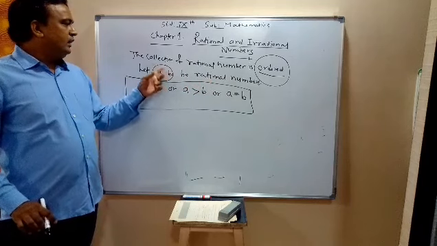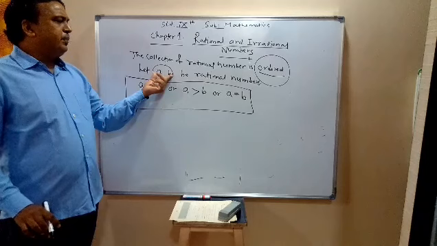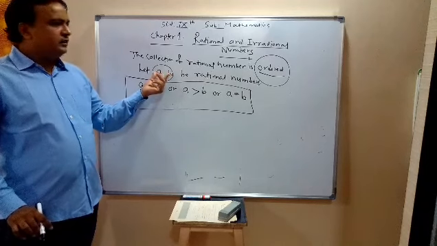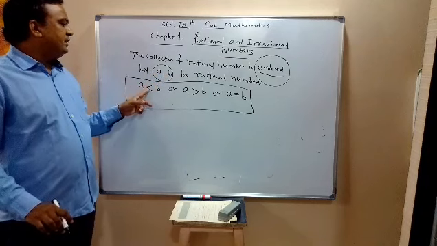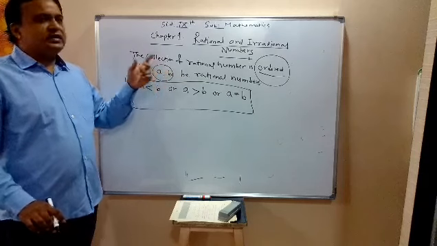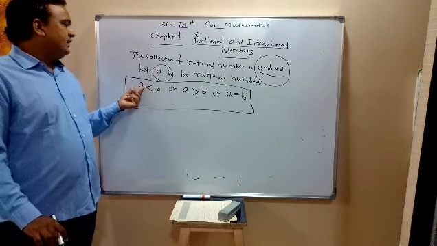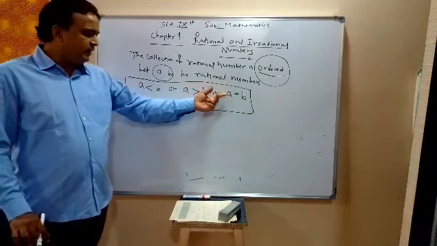So the collection of rational numbers is ordered means we can compare rational numbers with the help of inequalities: greater than, less than or equal. If A and B are two rational numbers, then either A is less than B, or A is greater than B, or A is equal to B.